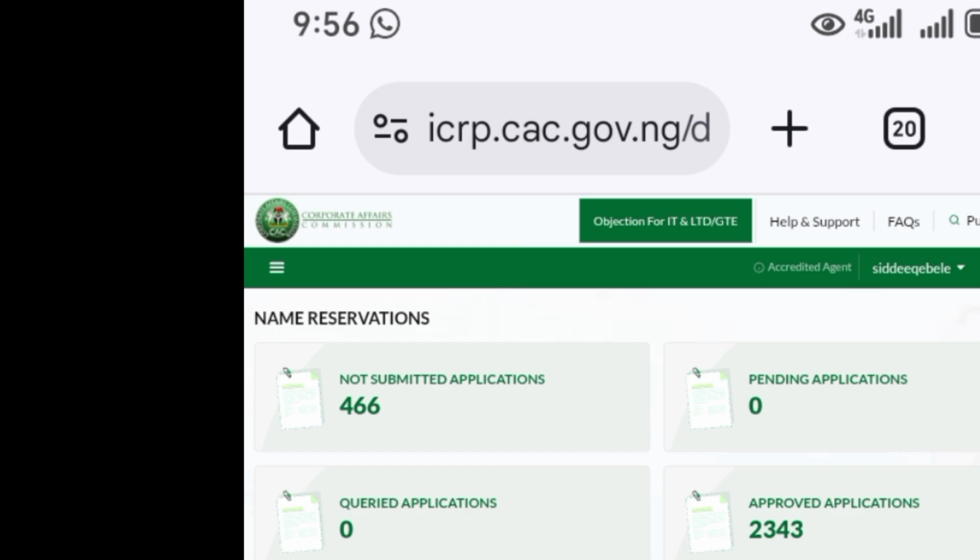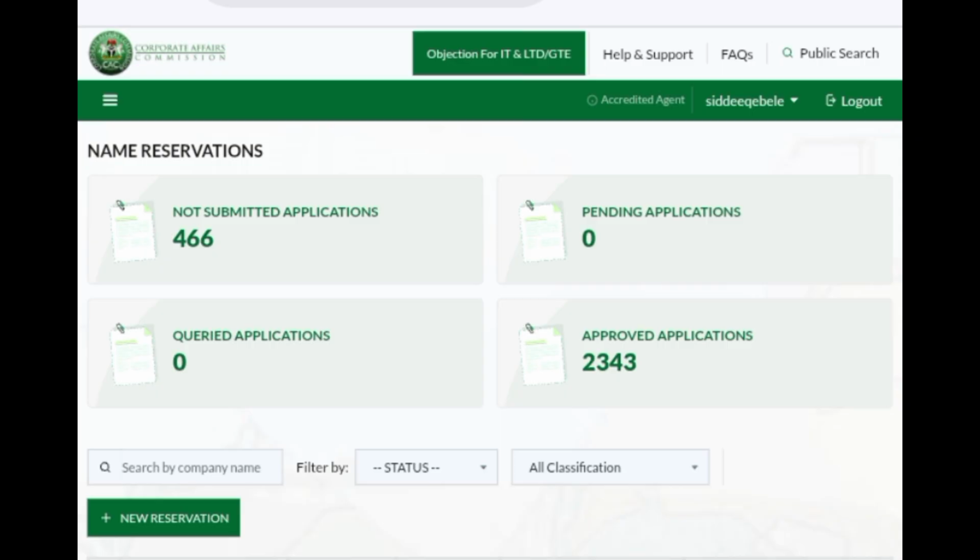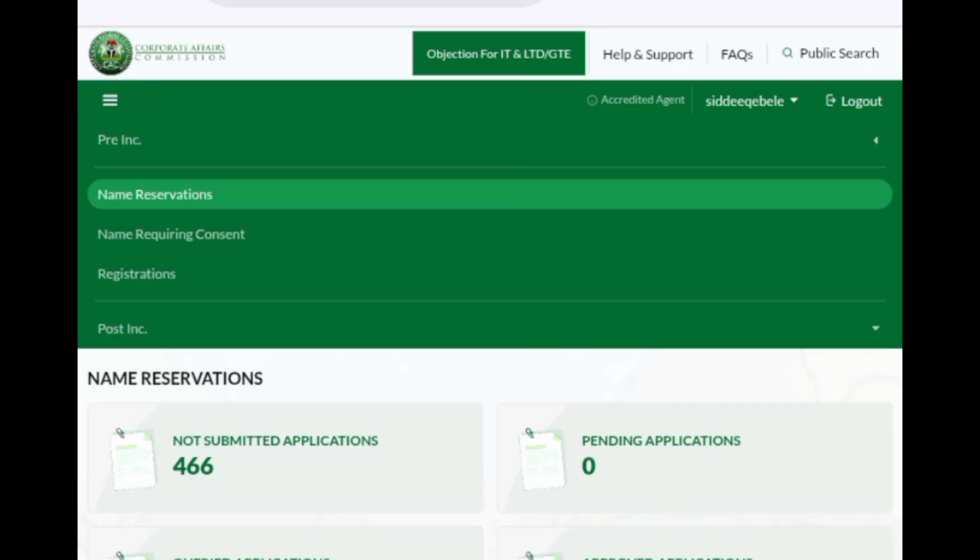So you can go through here, or you come back and come to these three lines at the upper part of your phone. You are going to click on that three line that is at the left hand side of your phone. Once you click on it, you see another table will come out. So this table that comes out now, you are going to look carefully here and pick the one you want.